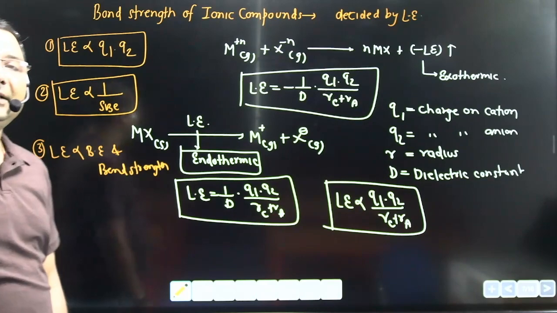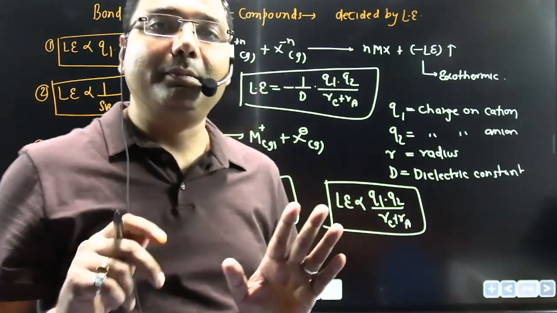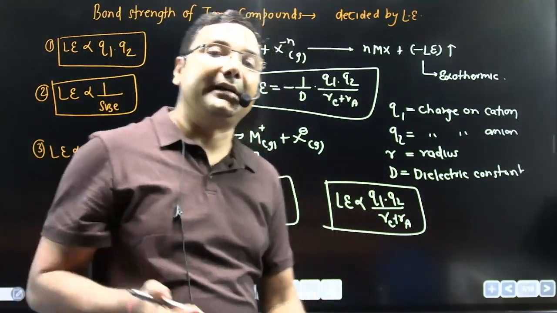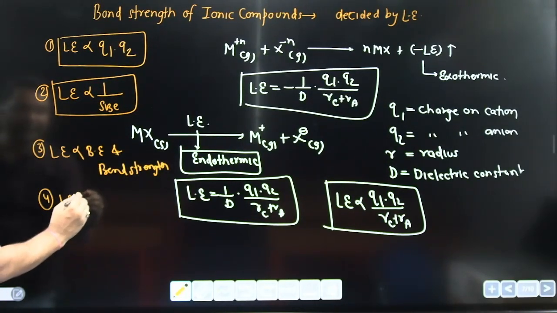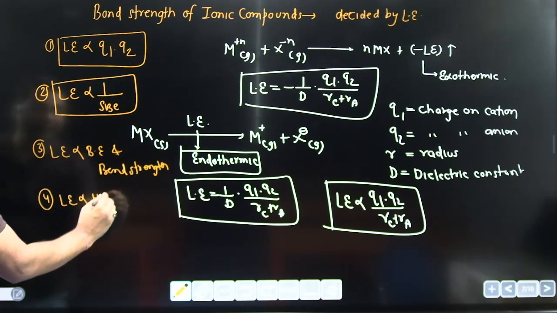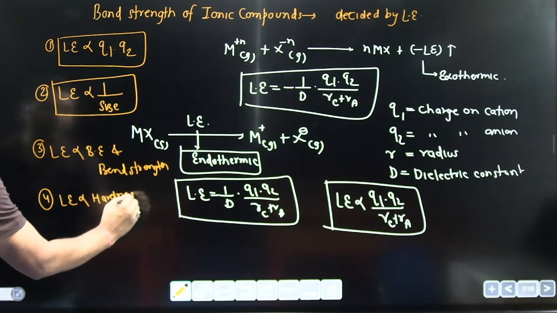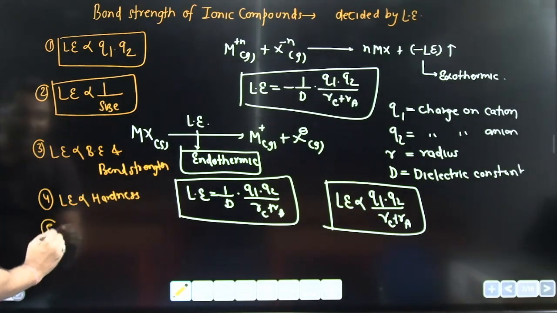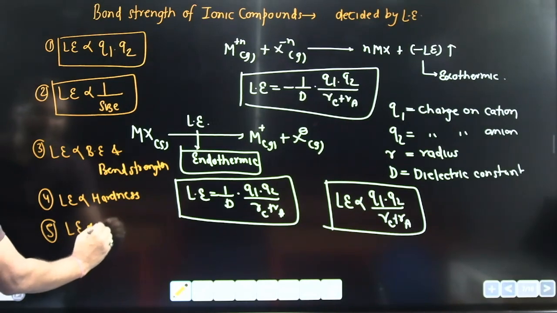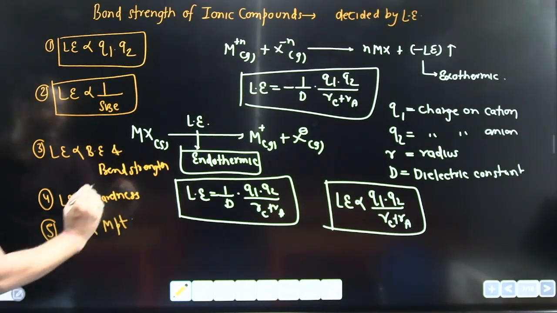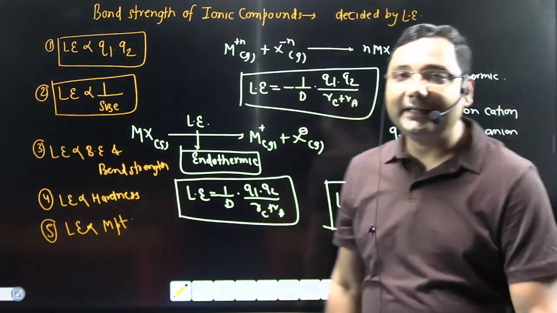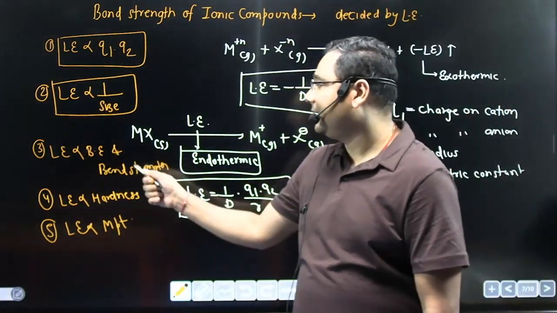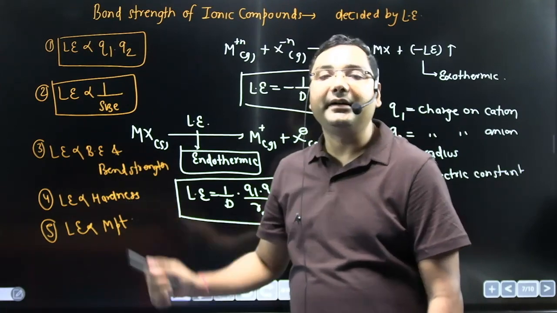Higher the lattice energy, greater will be the bond strength, so the melting point of the compound will be high. Now, 4th point, lattice energy is directly proportional to hardness of compound. And 5th point, lattice energy is directly proportional to melting point of the ionic compound. So with the help of lattice energy, we can explain bond energy, bond strength, hardness and melting point.